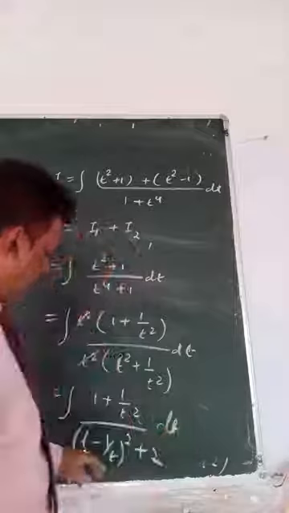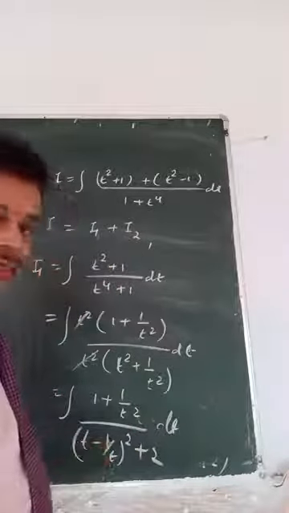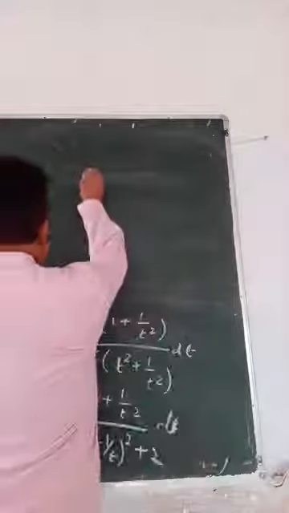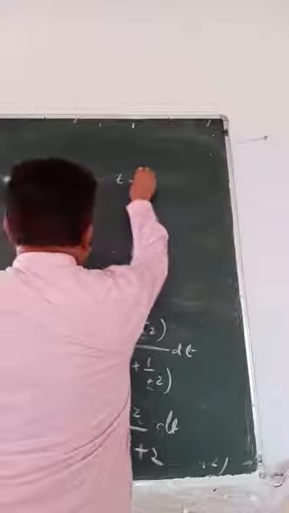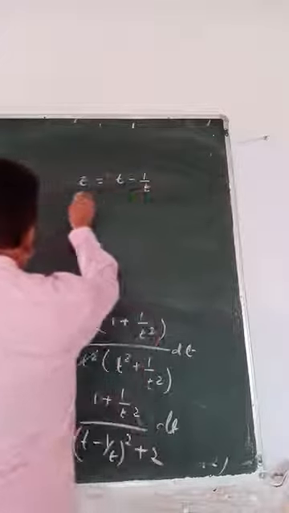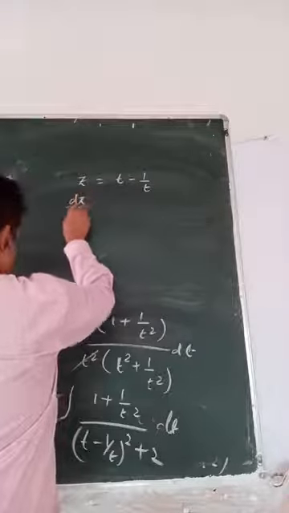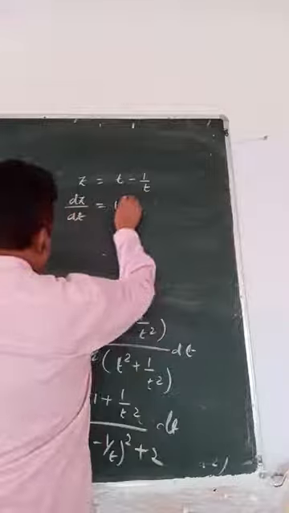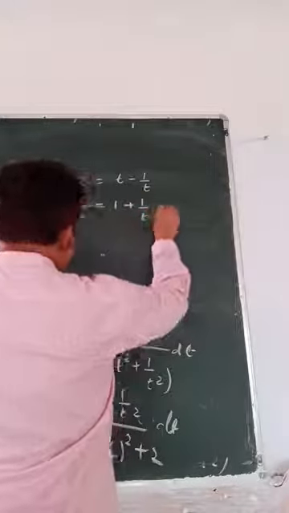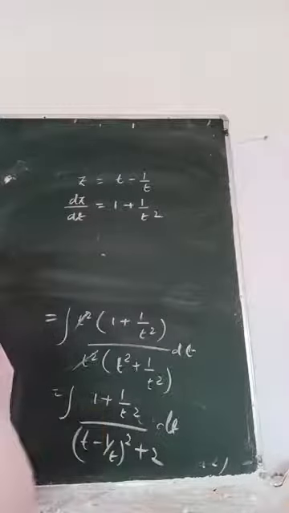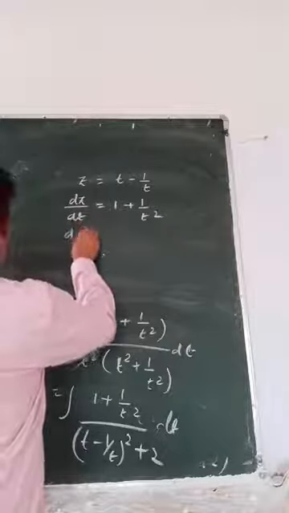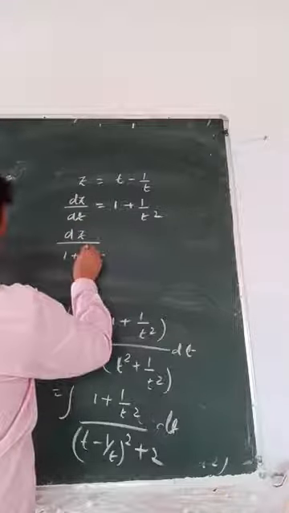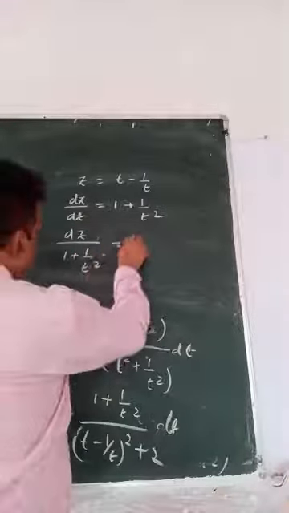Okay. Now t minus 1 by t is z. So take z equals to t minus 1 by t, dz by dt equals to 1 plus 1 by t square, dz by 1 plus 1 by t square equals to dt.